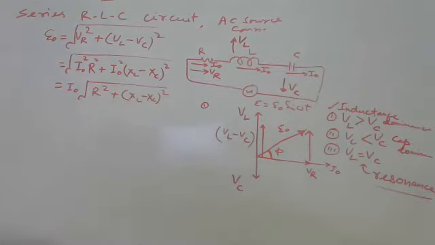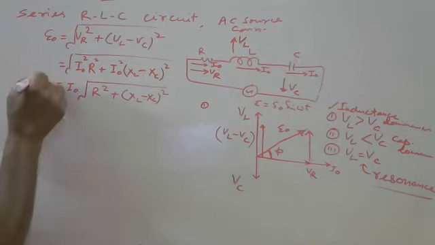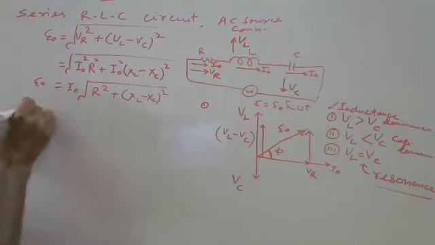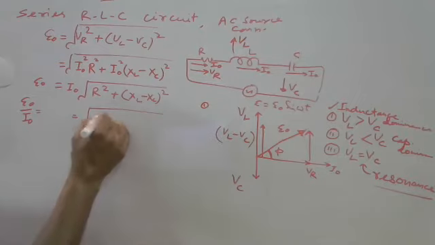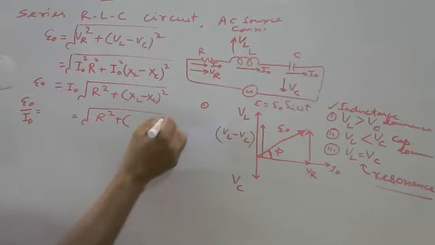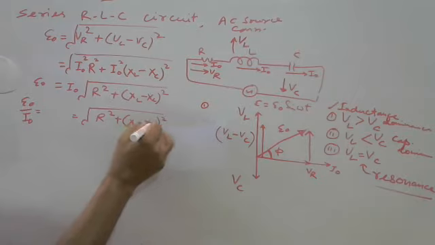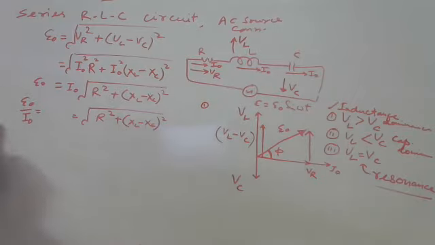Okay? Got it? If we divide E naught by I naught, we are getting this. And E naught upon I naught, voltage upon current, is resistance. So in series combination, this quantity is resistance. If we say resistance, again confusion. So in series combination, we give a new name called impedance.